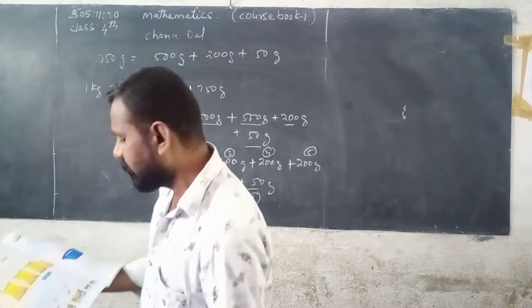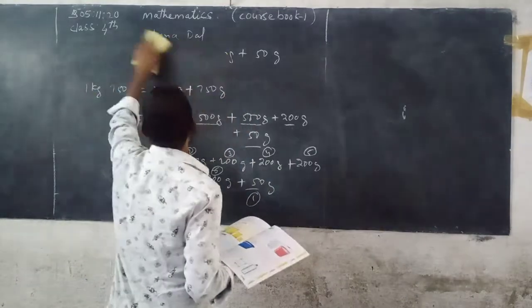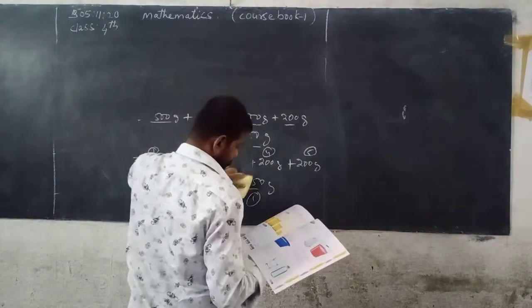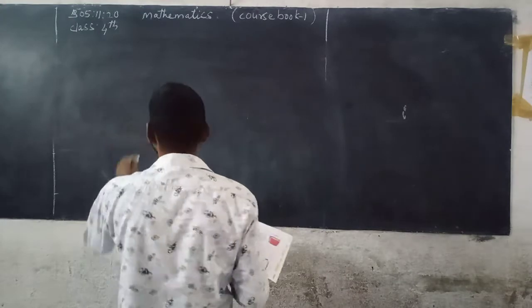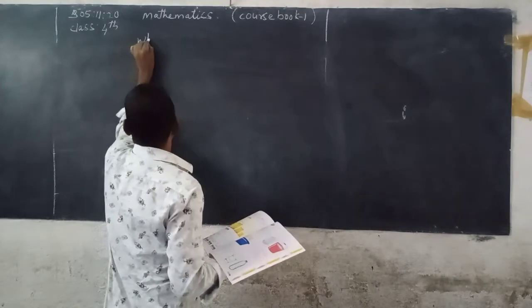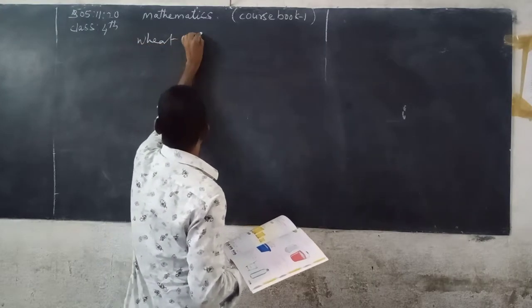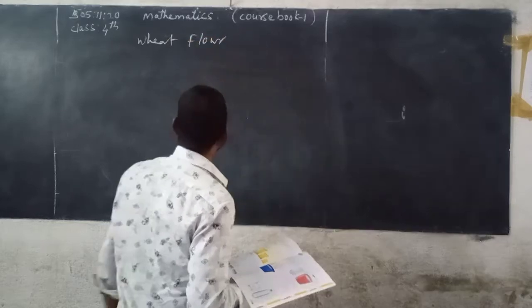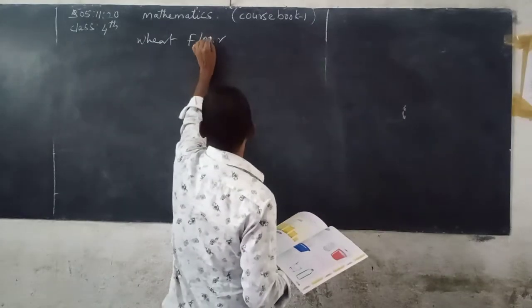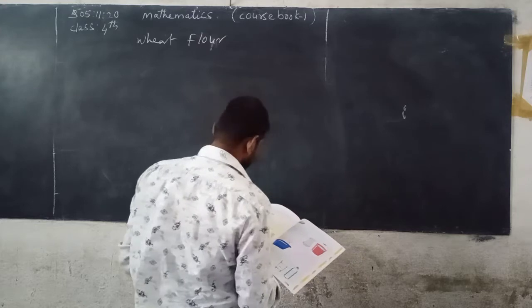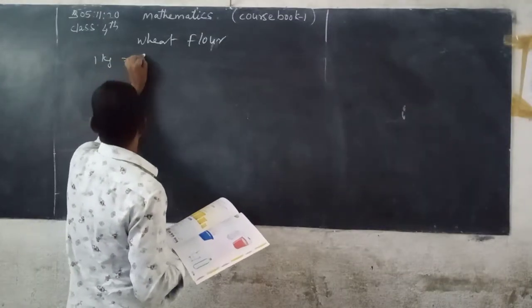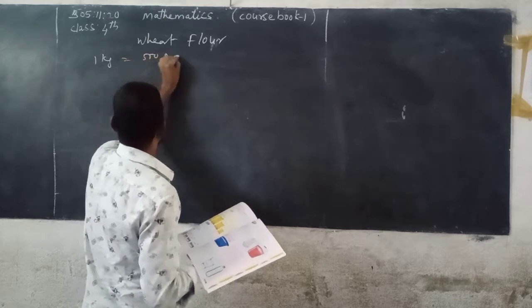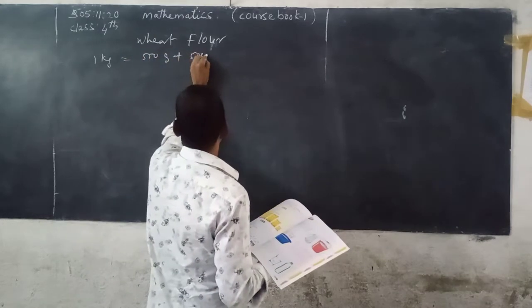Now here, wheat flour. See here, 1 kg. 1 kg can be written as 500 grams plus 500 grams.